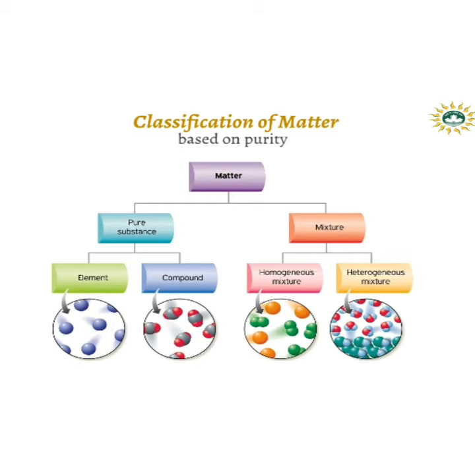Now, compounds are basically of two types. One is inorganic compounds, another is organic compounds. Inorganic compound means the source of the materials is from non-living sources, and in case of organic compounds, the source is from living sources. For example, minerals, rocks, and soils are examples of inorganic compounds. In case of organic compounds, oils, fats, and proteins are examples.